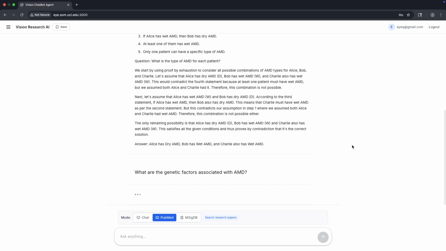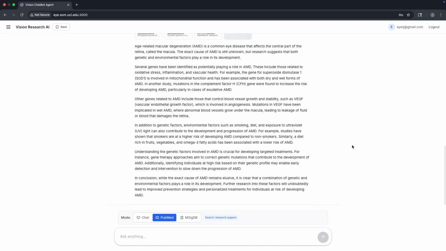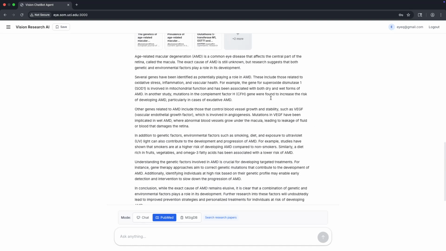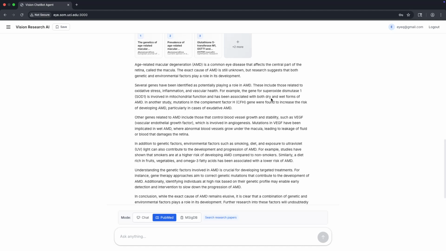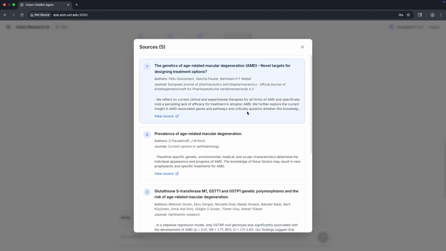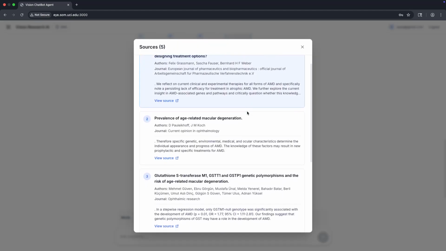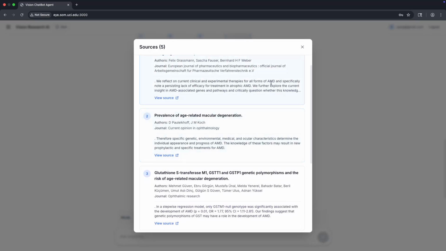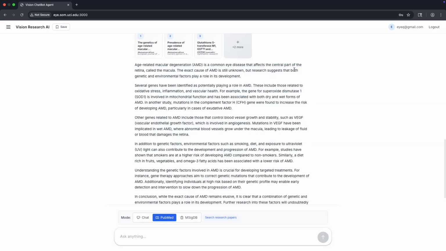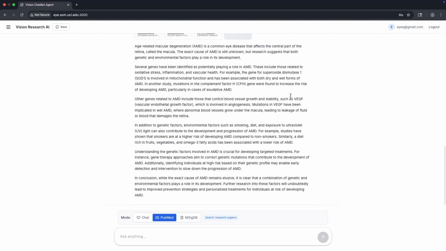Now we are searching the PubMed papers. Notice the system is searching over the indexed PubMed database, which is more than 200K articles, and retrieving the relevant information. Here's the answer with the scientific context. Notice the citations at the bottom, and each answer is backed by peer-reviewed research. So this system uses RAG to find the relevant papers and generate evidence-based responses.